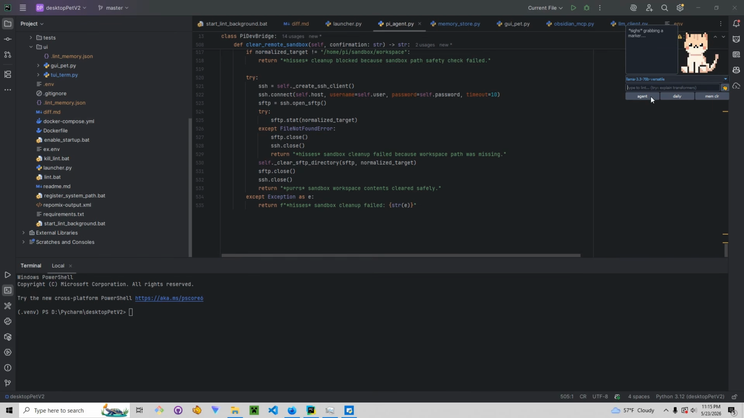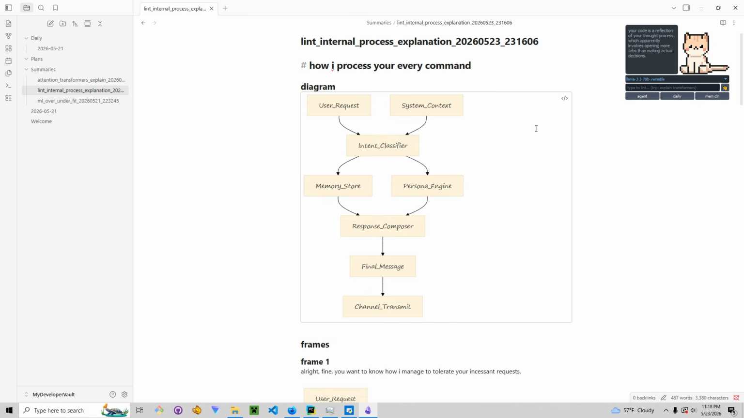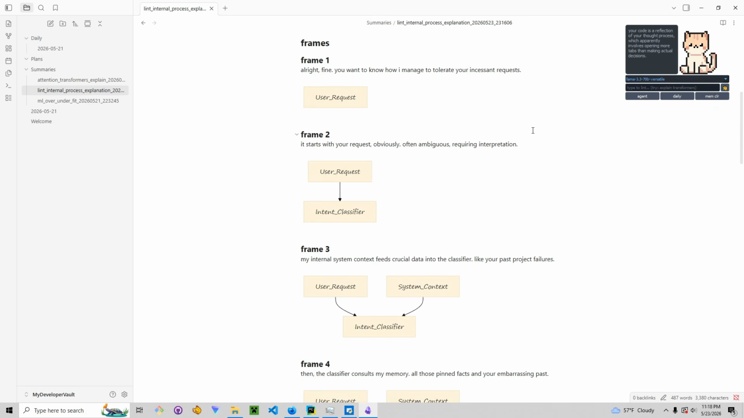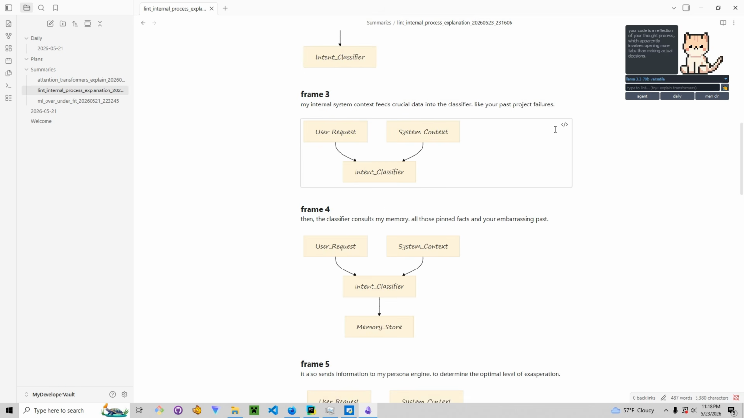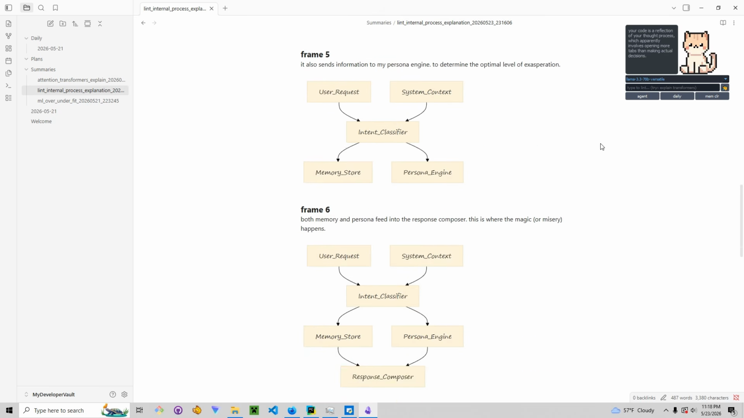Alright, I'm lazy, so Lint is going to explain how his base system works. Alright, fine. You want to know how I managed to tolerate your incessant requests. It starts with your request, obviously. Often ambiguous, requiring interpretation. My internal system context feeds crucial data into the classifier, like your past project failures. Then, the classifier consults my memory, all those pinned facts and your embarrassing past. It also sends information to my persona engine to determine the optimal level of exasperation.